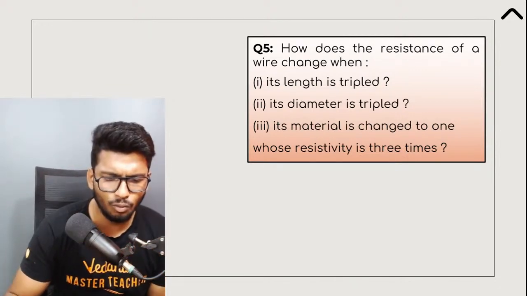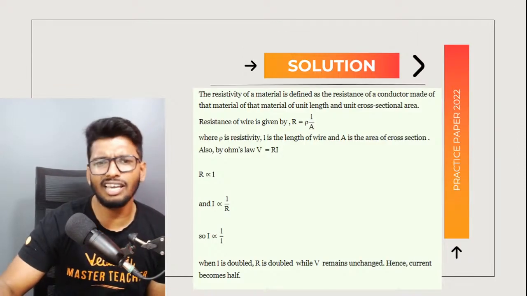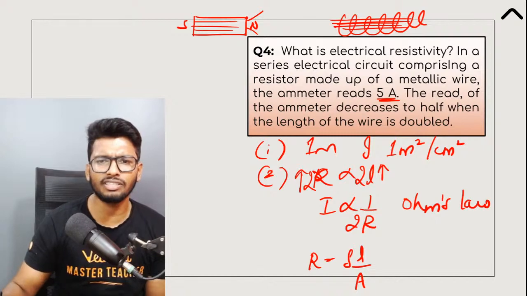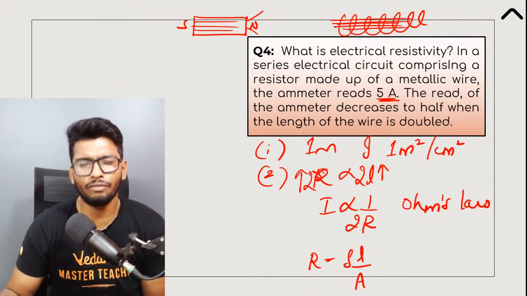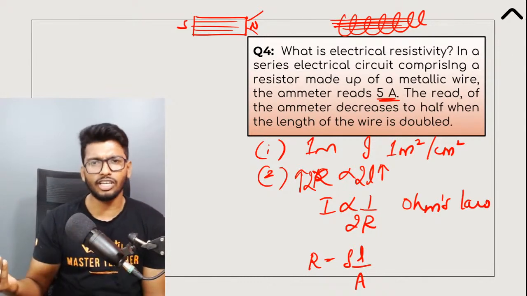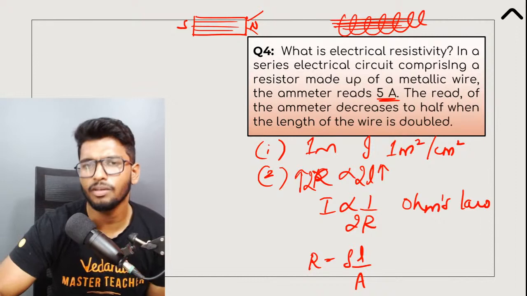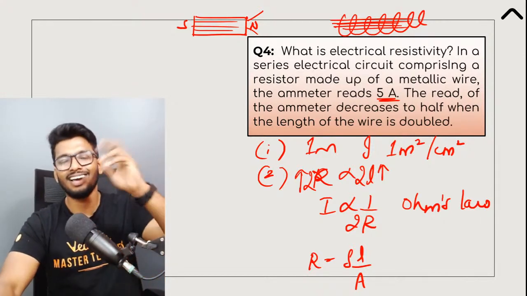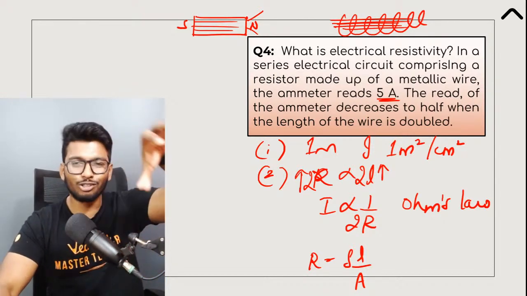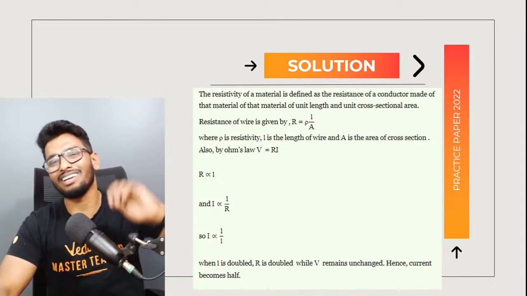No doubts. So should we write both the equations in board exams and show? It would be better if you could do this, because this way the examiner would find it easier to correct your paper because they know that you know the concept. So I would suggest you write the formula as well, so that the relationship is clear and it'll be easier for them to correct. It's easy marks for you, so they don't have to go through the entire thing and look for spelling mistakes and all that. So this way you'll easily get the marks.